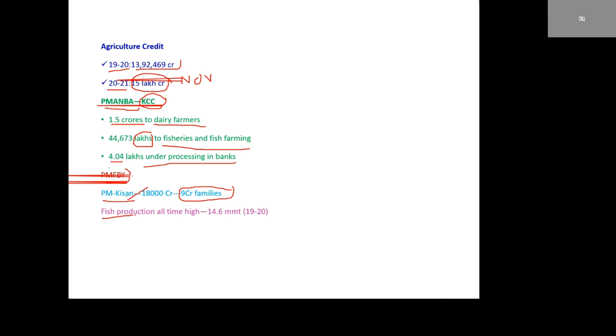Fish production has recorded all time high values, that is 14.6 billion metric tons during 2019-20. It is a good sign.